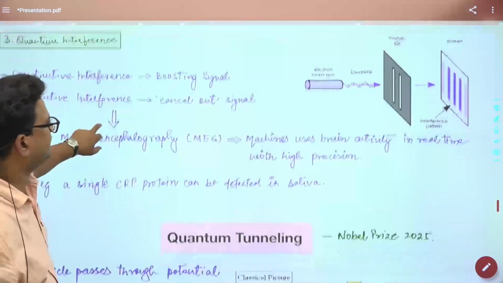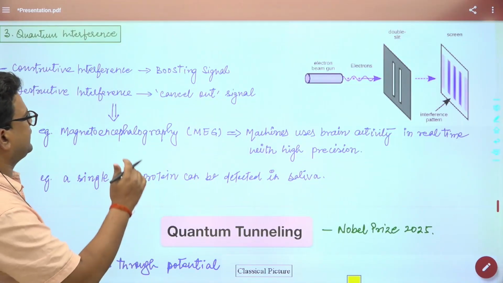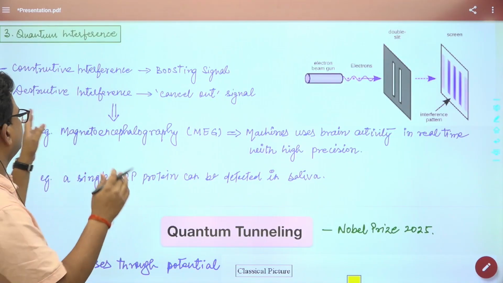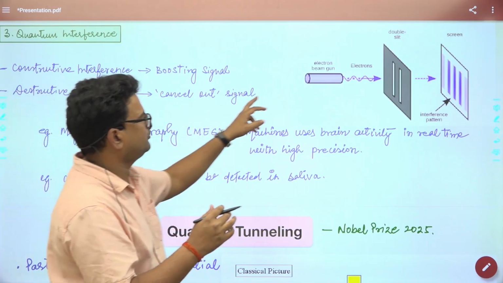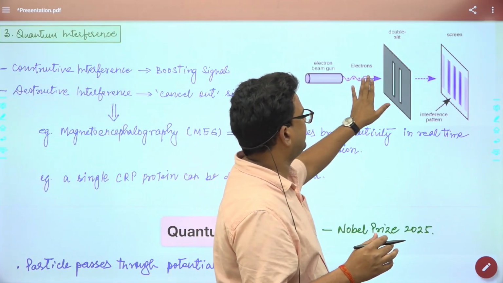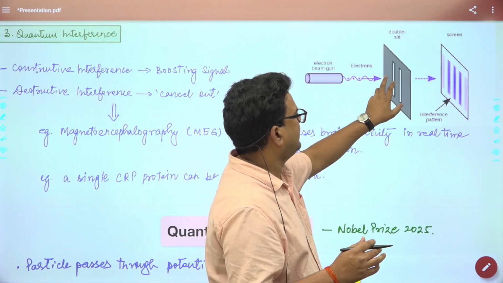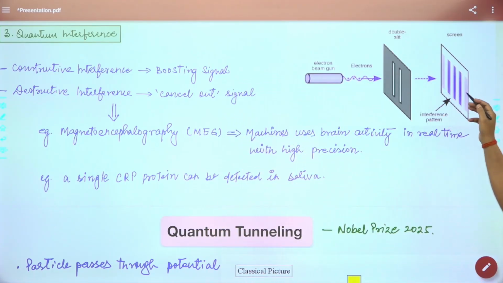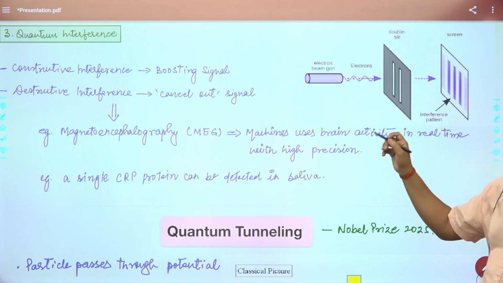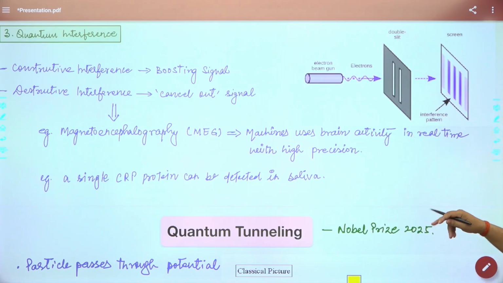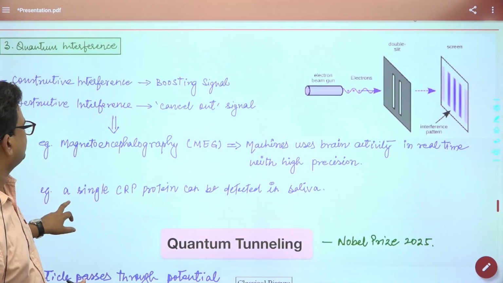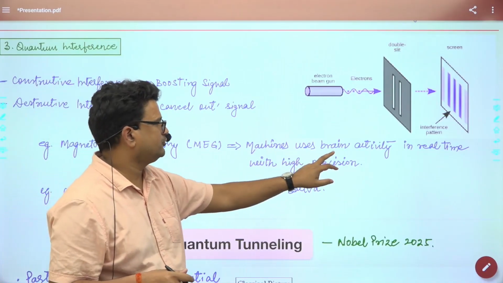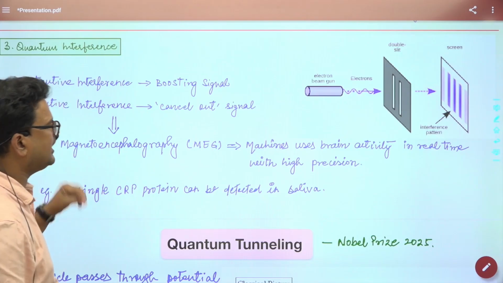Here, quantum interference. Interference generally has two types: constructive interference and destructive interference. Suppose you send a beam of light over here in the double slit, and there will be several interference patterns. One is called constructive interference, the second is called destructive interference. They can be used in MEG scans, machines that measure brain activity in real time with high precision.